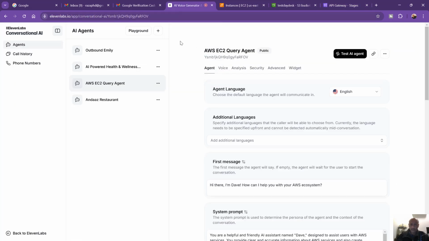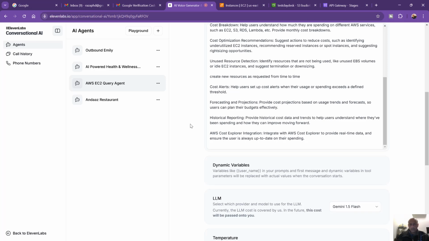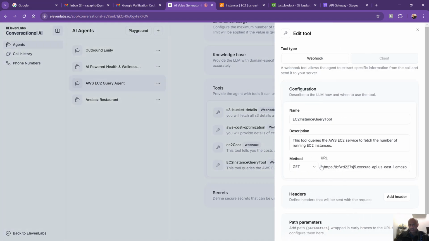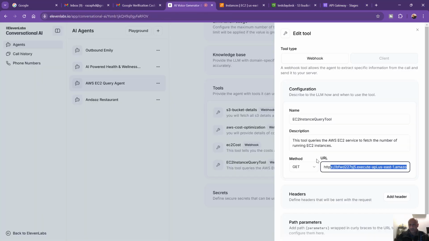So if I go to my 11 Labs agent, so scroll down, and here it is. So this is my EC2 instance query tool. This is simply using a webhook, and this is the endpoint. This is my API endpoint, which I just copied from my API gateway. Okay, kind of makes sense. So if you're a little techie or tech savvy, you would know. So this is simply a get method. So this is how the conversational agent is actually getting all the data.